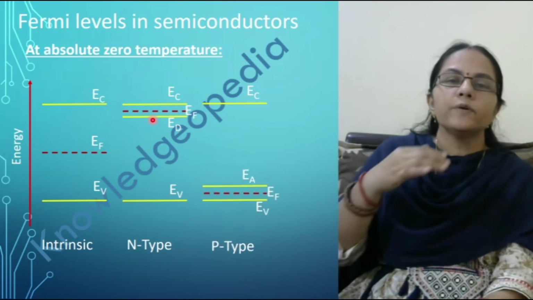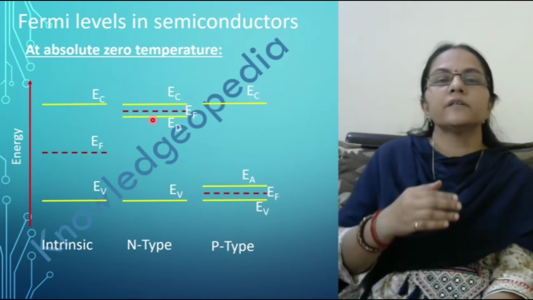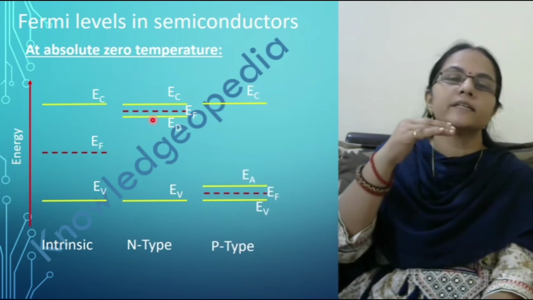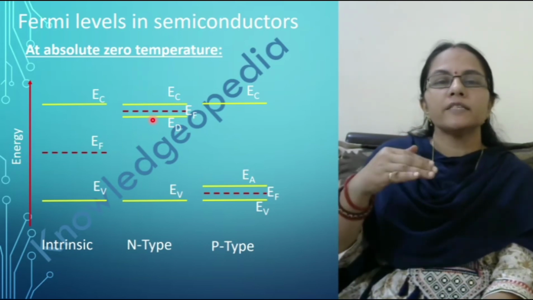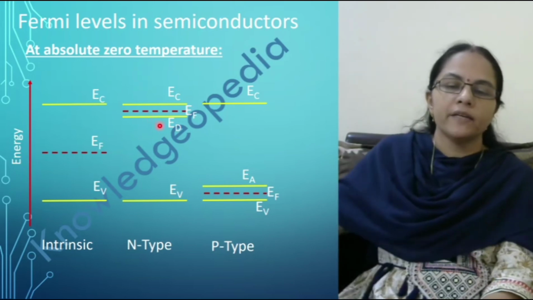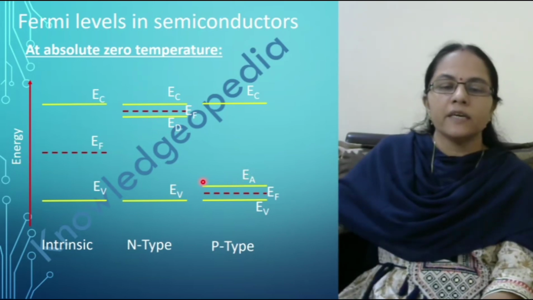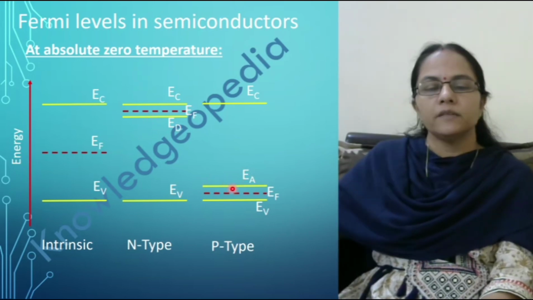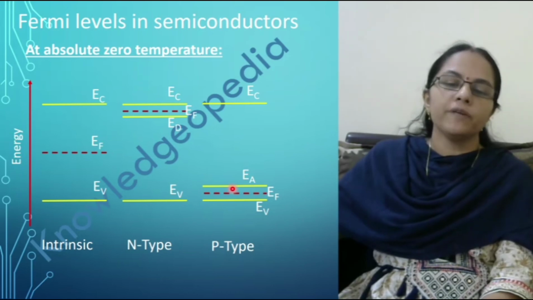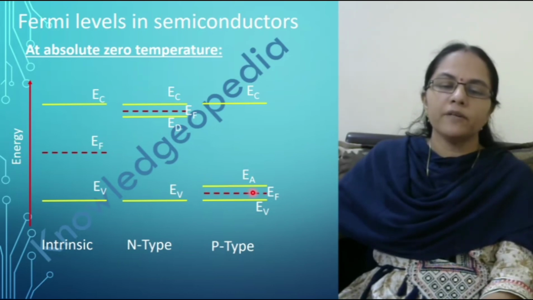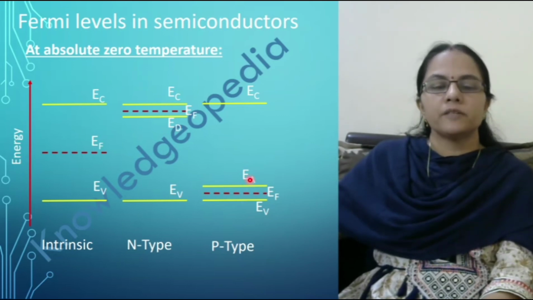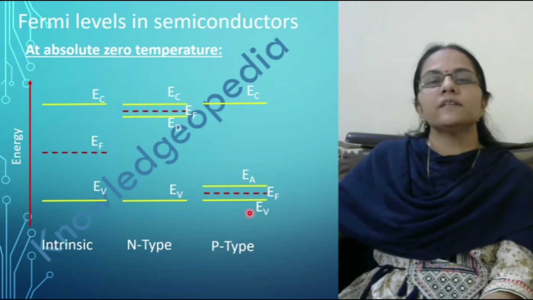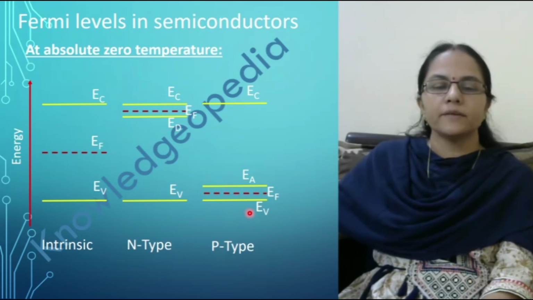In case of P-type semiconductor, we know that there is an extra level known as acceptor level, which lies just above the valence band. Here this EA is the acceptor level. In this case, the Fermi level lies just between EA and EV, where EA is the acceptor level and EV is the top of the valence band.